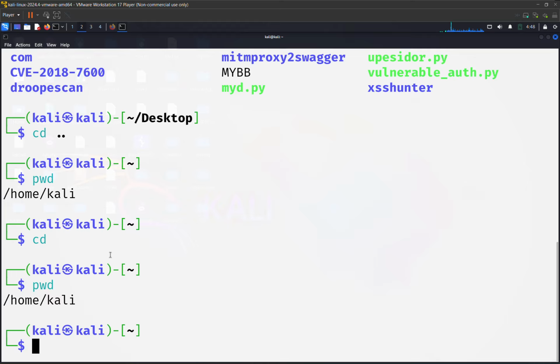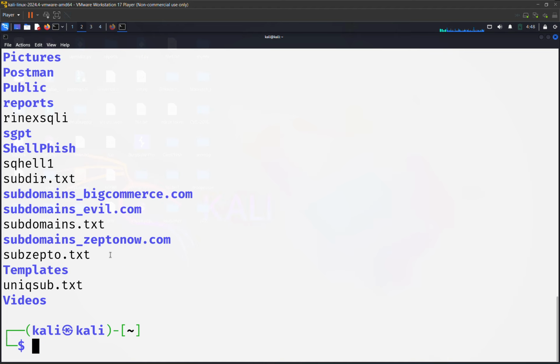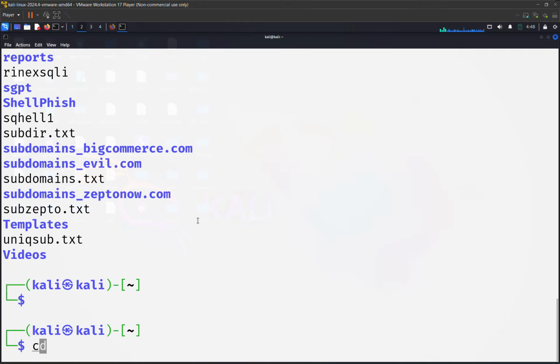Now here, if I have to go to some different folder, I am doing cd and the name of the folder. So firstly, let's create the folder and then we will be going inside the folder. So mkdir my bit kavach, enter. Now let's type ls and we can see my bit kavach here. Let's scroll up. Can you see my bit kavach folder got created?